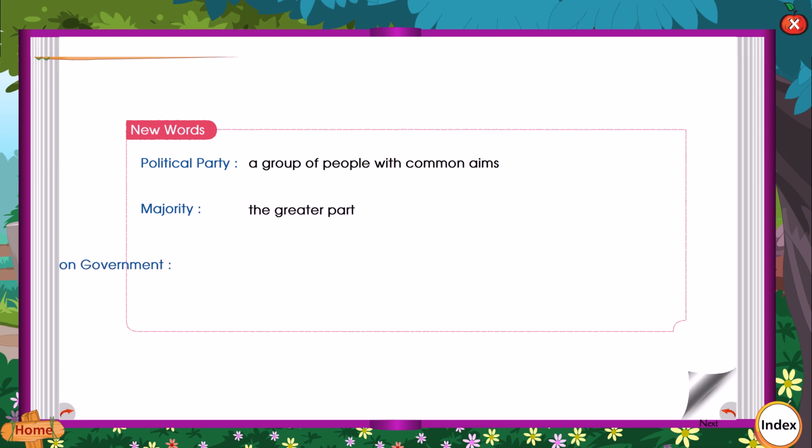New words. Political party: a group of people with common aims. Majority: the greater part. Coalition government: government formed by many political parties.